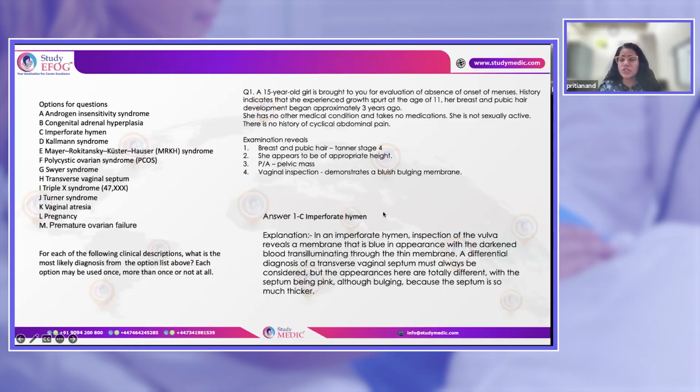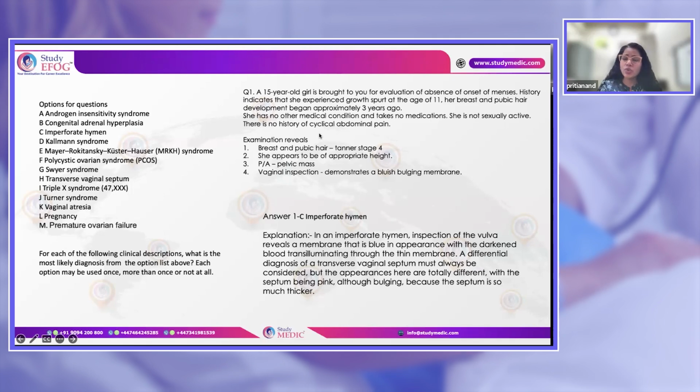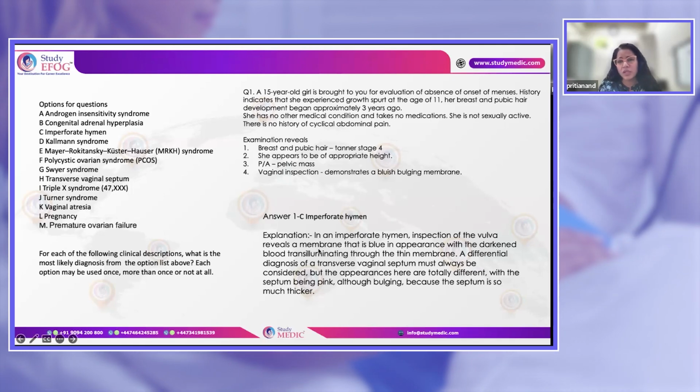All her secondary sexual characters are normal. That means she is appropriately having good hormones in her body, that is, the ovaries are working normally.